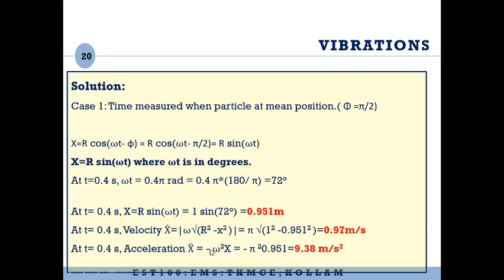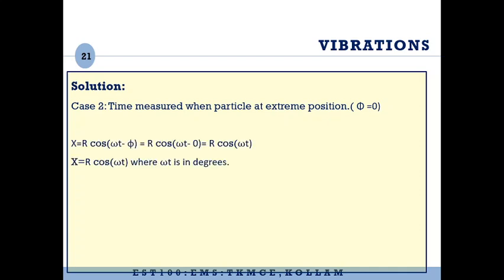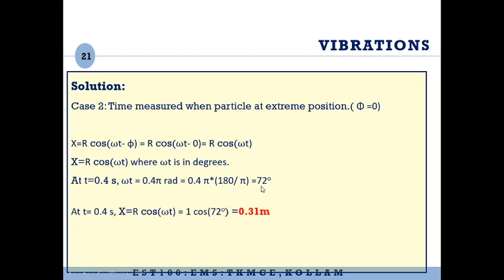Acceleration can also be found out as minus omega square x. So if there is a minus sign here, you will get the acceleration. Now let us consider the second case, where the time is measured when the particle is at the extreme position. Again, phi is equal to 0, x equals r cos omega t. You find out what omega t is, you will get omega t in radian. Convert that into degrees, you will get it as 72 degrees.